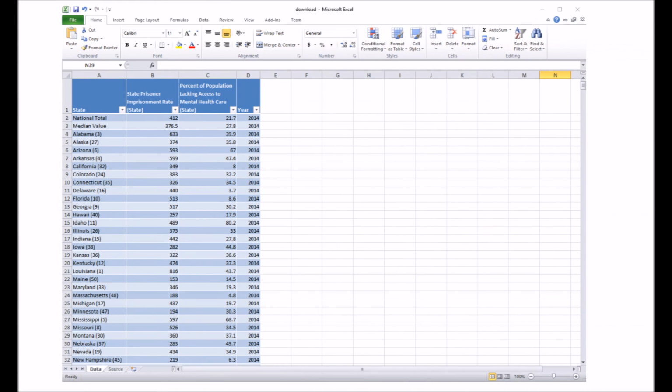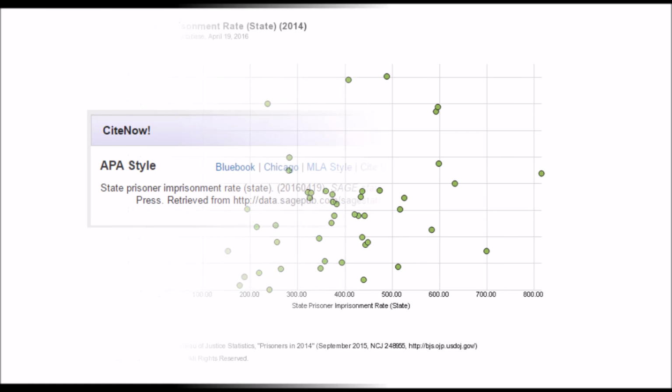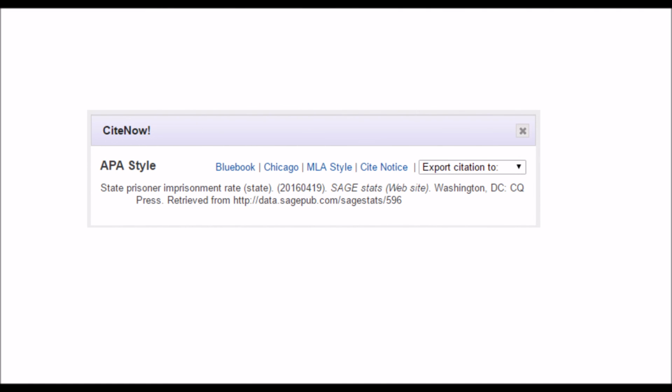Now I have the raw data available to me for further research in Excel, images to use as evidence in my paper, and a citation to list on my Works Cited page.